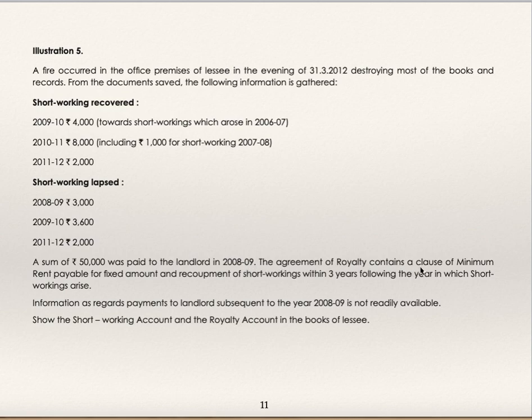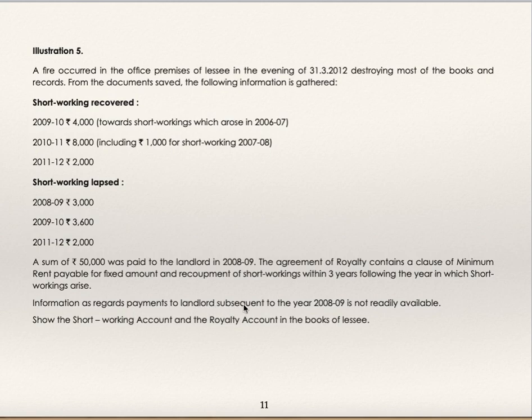The agreement of royalty contains a clause of minimum rent payable for a fixed amount and recoupment of short working within 3 years following the year in which short working arises. So again this is fluctuating, right? If he suffers, he can recover in the next 3 years, the following 3 years.